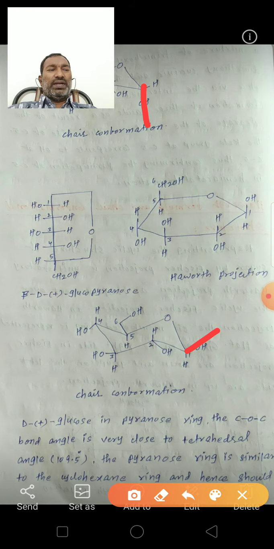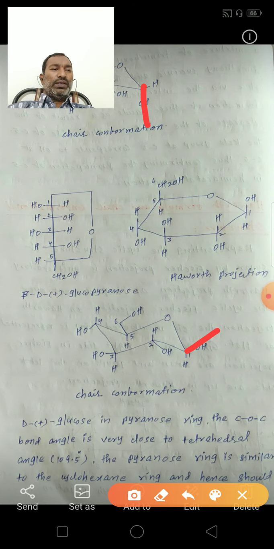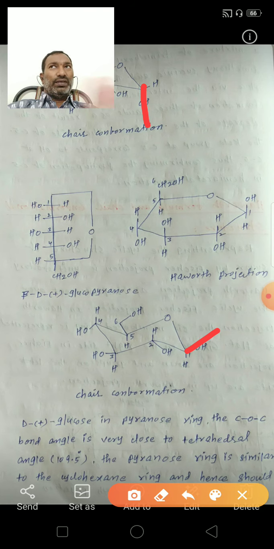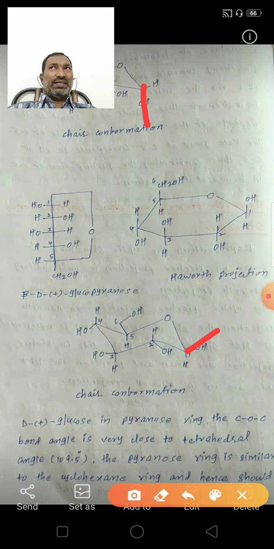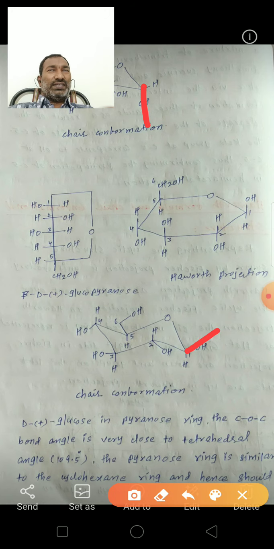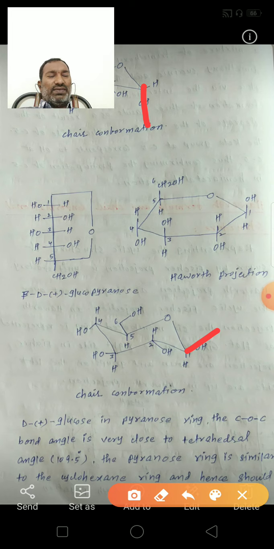So the beta anomer predominates at equilibrium in aqueous solution. In the last class on mutarotation, the beta isomer exists at 64% and the alpha isomer at 36%. So the beta anomer predominates at equilibrium in aqueous solution.